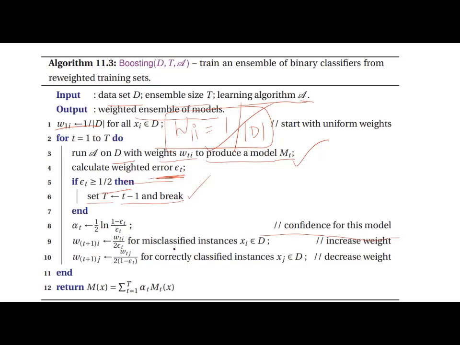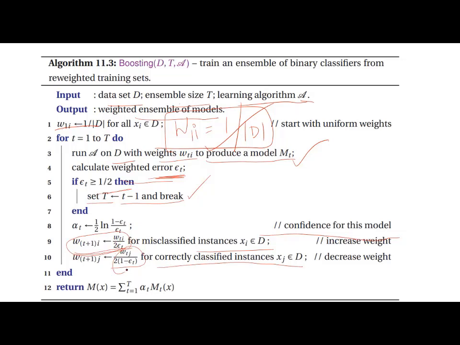Then for misclassified instances xi and correctly classified instances, the correctly classified instances are given less weightage, and wrongly classified instances are given more weightage.